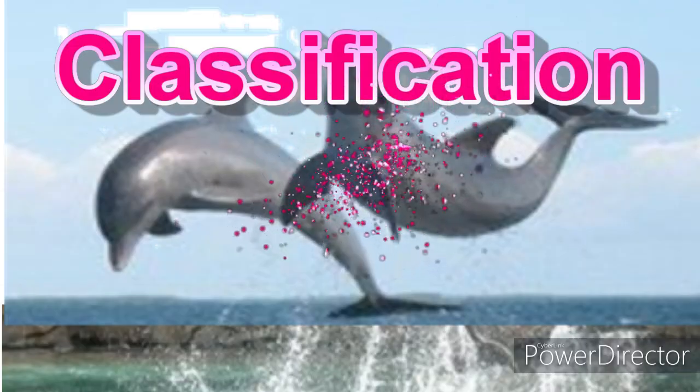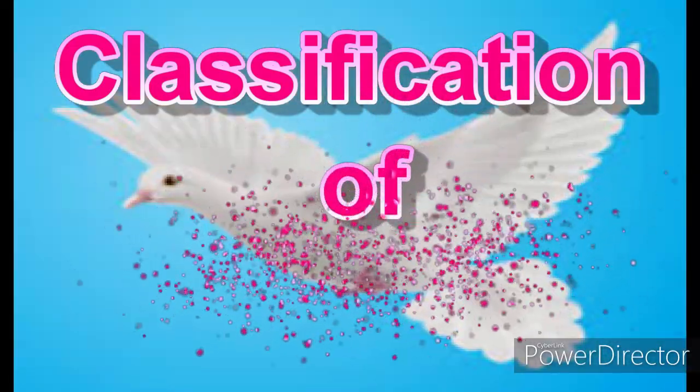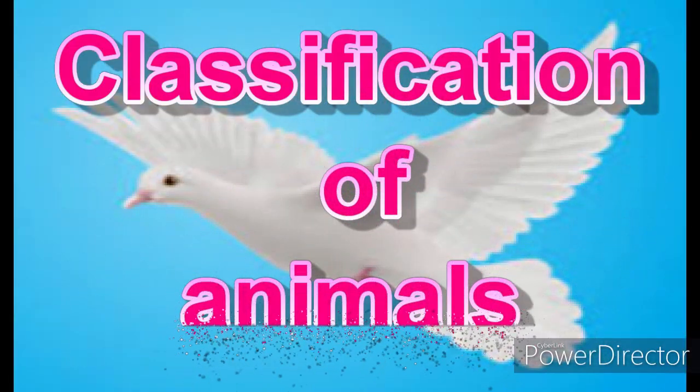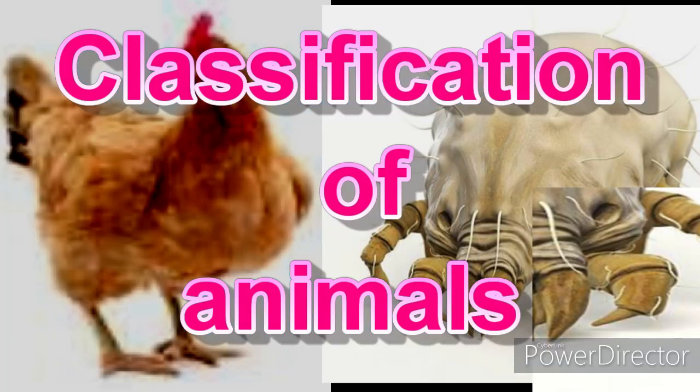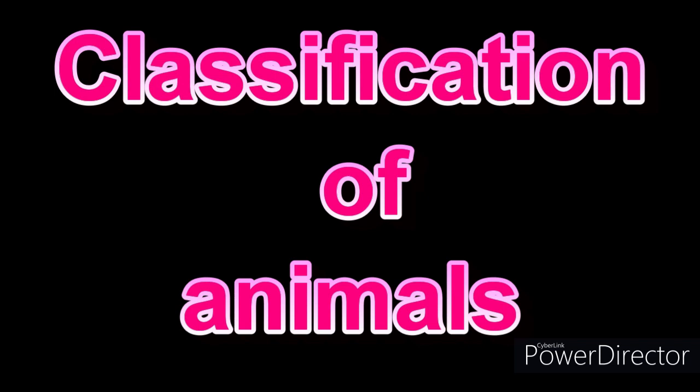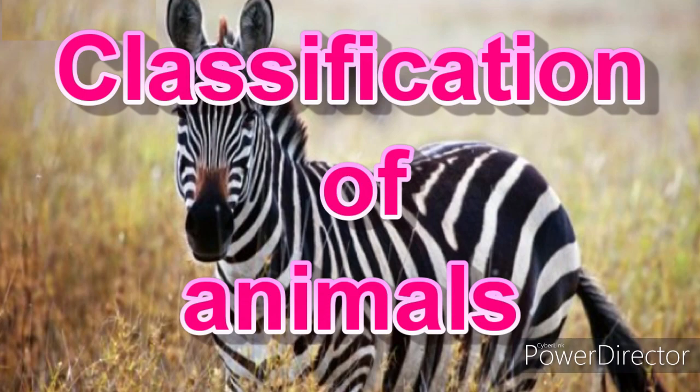Well, there are many kinds of animals. Animals have certain characteristics or features. Animals with common characteristics can be grouped together. The process of grouping animals with common characteristics together is called the classification of animals.